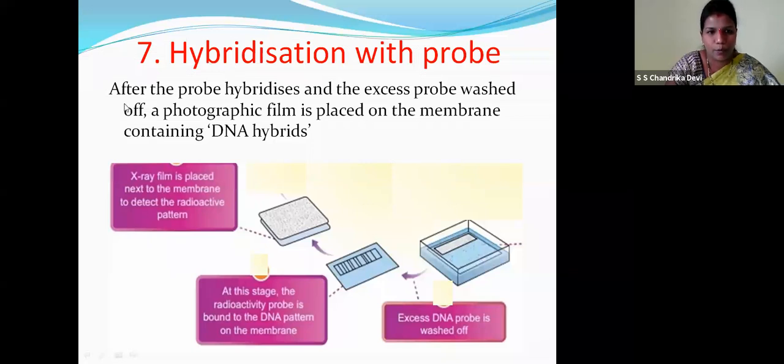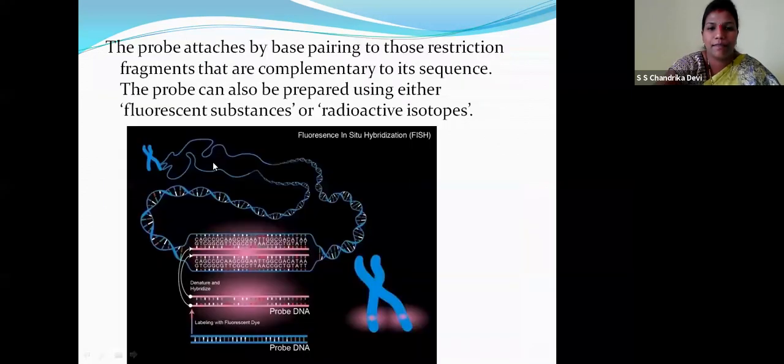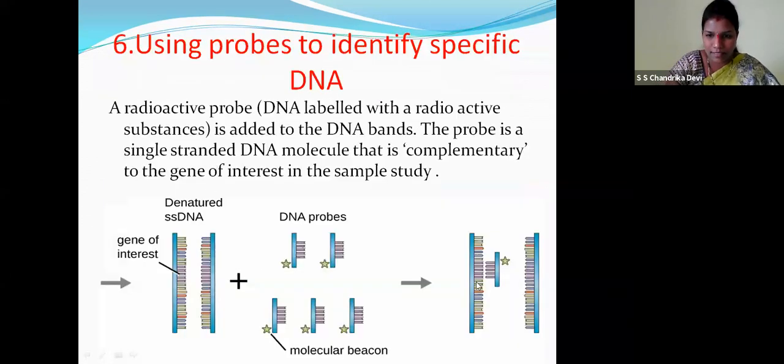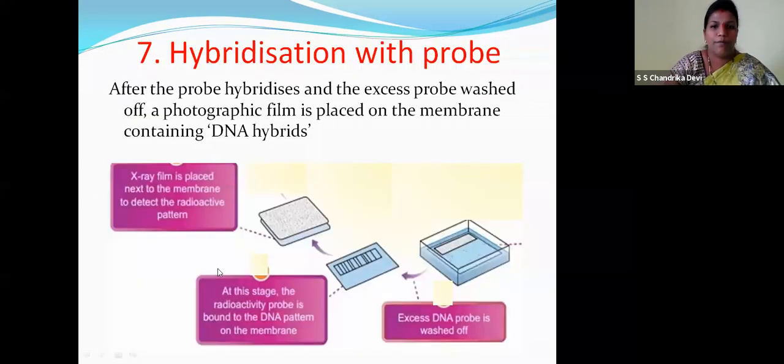Hybridization with probe. After the probe hybridizes, the excess probe is washed off and the photographic film is placed on the membrane containing the DNA hybrids. Children, we have seen over here, this is the single-stranded DNA. These are the probes. Now it will get attached, and a complementary gene is produced. Now, the extra probes have to be washed off. So, the excess DNA probe is to be washed off.